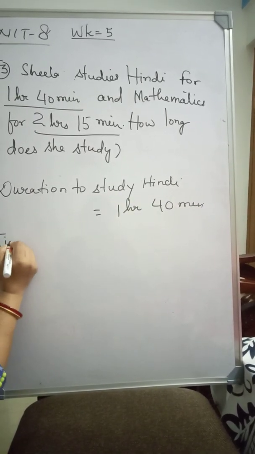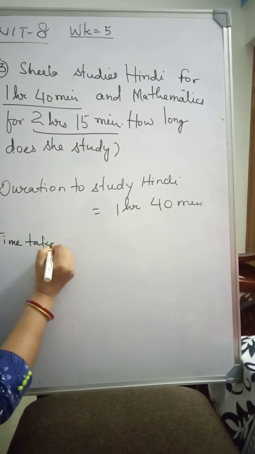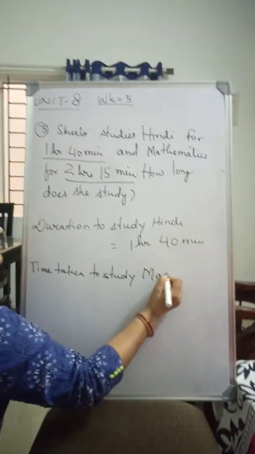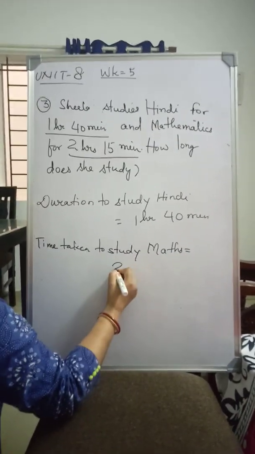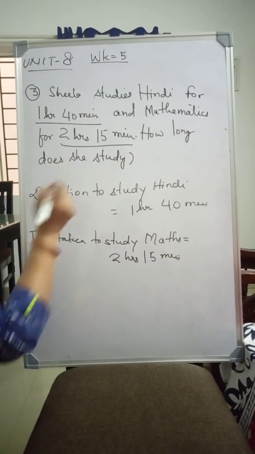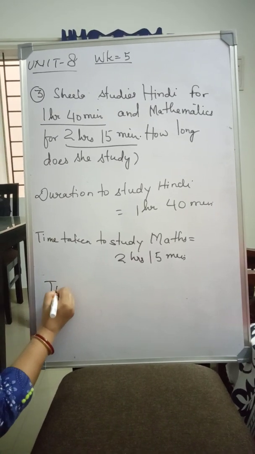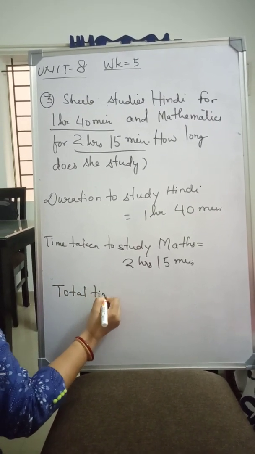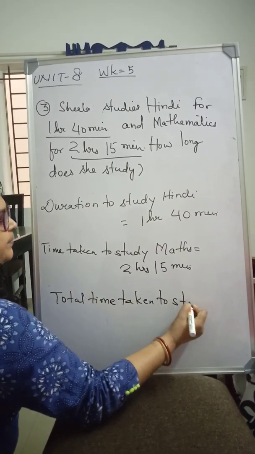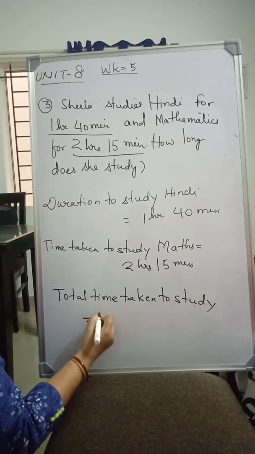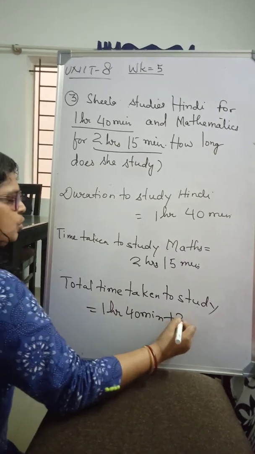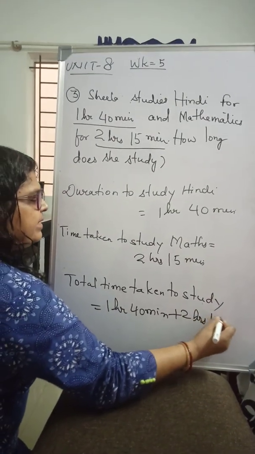And then the time taken to study maths is equal to 2 hours 15 minutes. So how long does she study? So the total time taken to study is equal to 1 hour 40 minutes plus 2 hours 15 minutes.